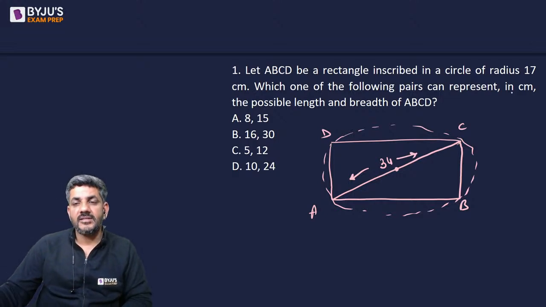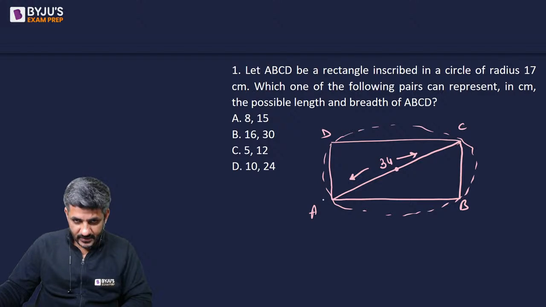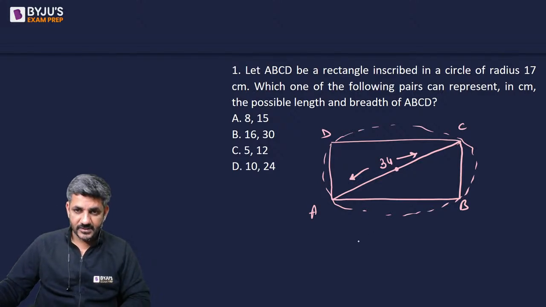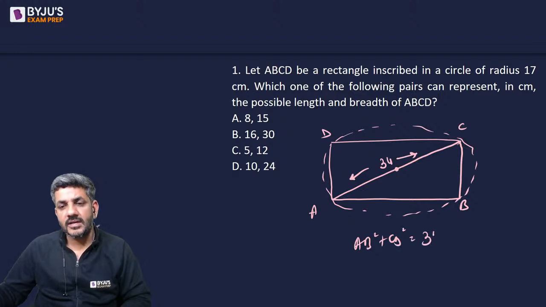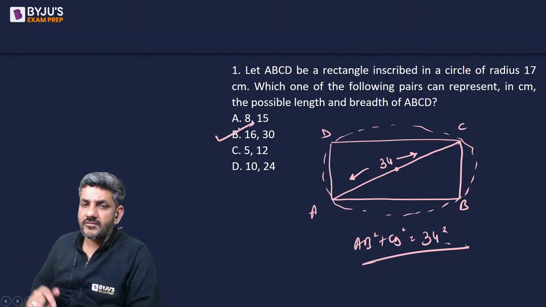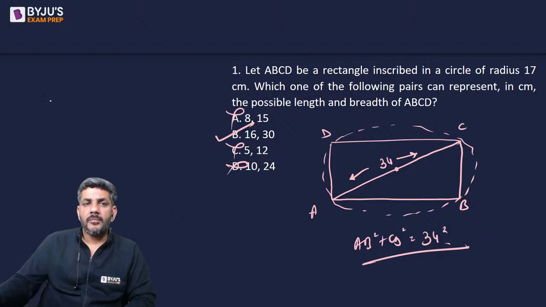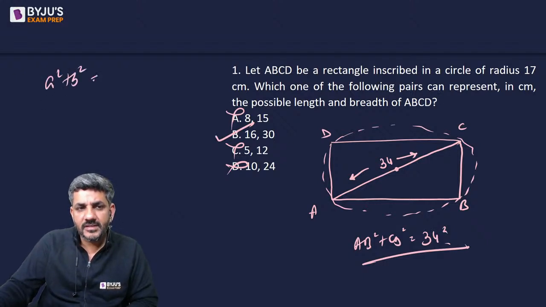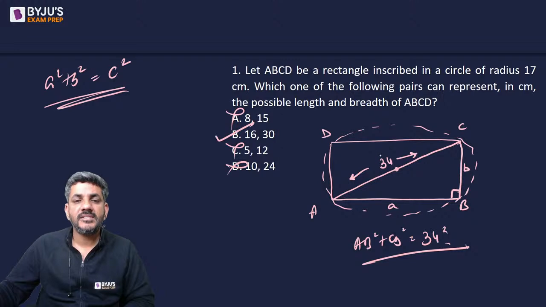Which one of the following pairs can represent the possible length and breadth of ABCD? Which one of these can be them? He says AB and CD. Of course, AB square plus CD square is equal to 34 square. So from the options straight away you can say B is the right answer. Also, from the options, none of them even add up to 34, because a square plus b square equals c square in right angle triangles, and the sum of a and b is always greater than c.